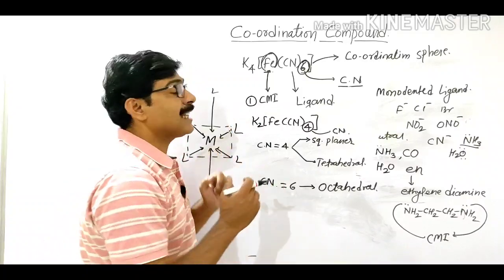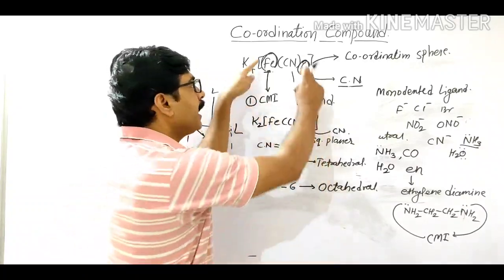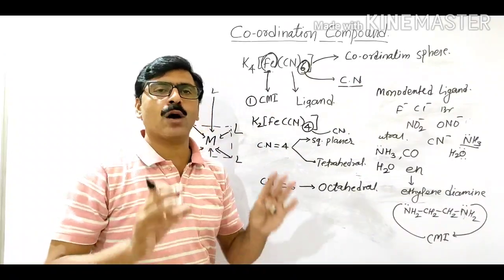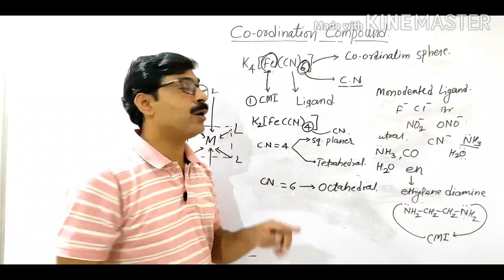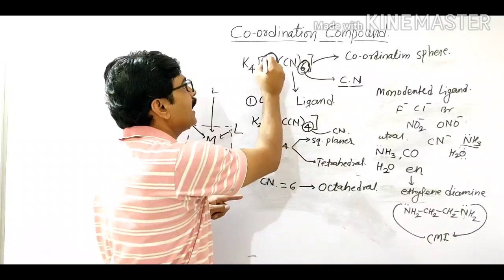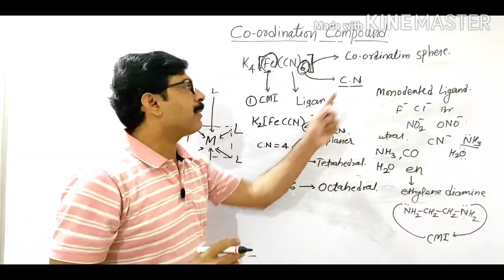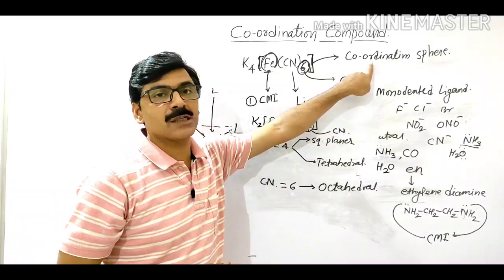Now what is called this coordination sphere? It is the square bracket. Means every complex or every coordination compound is represented in square brackets, and this square bracket is called the coordination sphere.